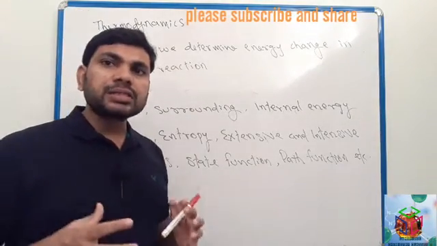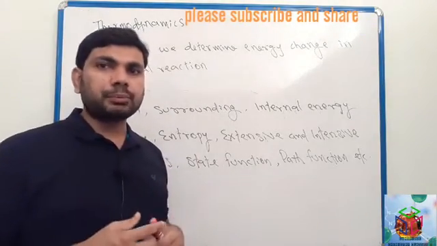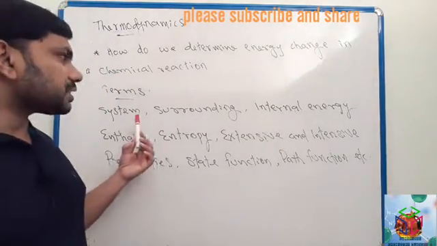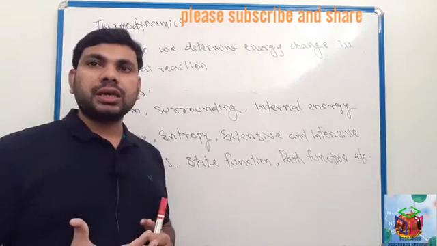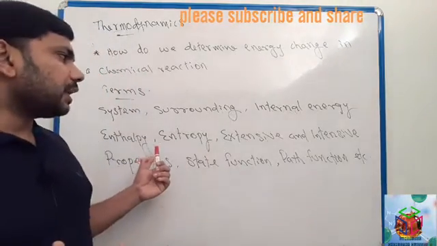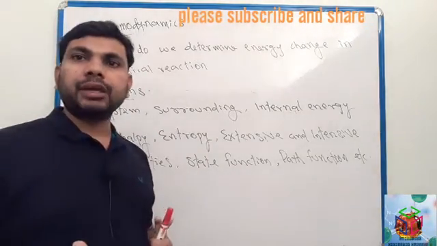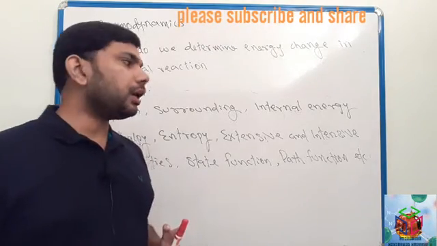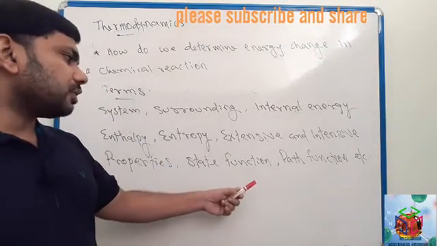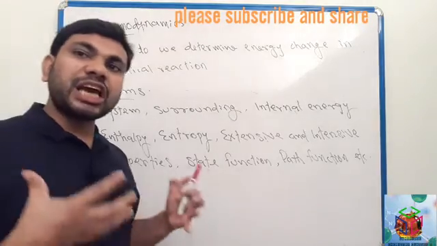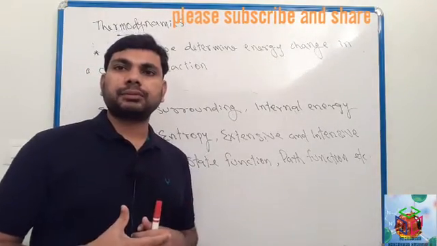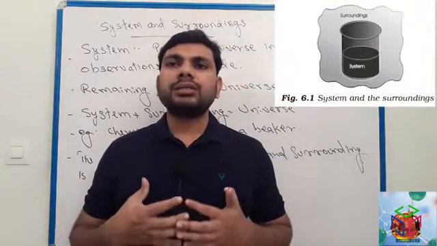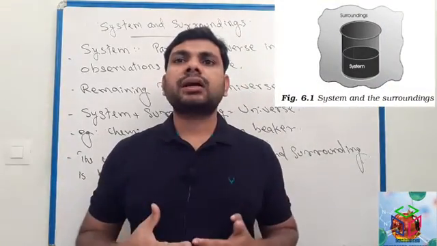Also we will learn some basic terms in this chapter. Basic terms such as system, surrounding, internal energy, extensive properties, intensive property, entropy, enthalpy, path function, state function. This type of terms we will learn in this chapter. Okay, next we have to understand system and surrounding.